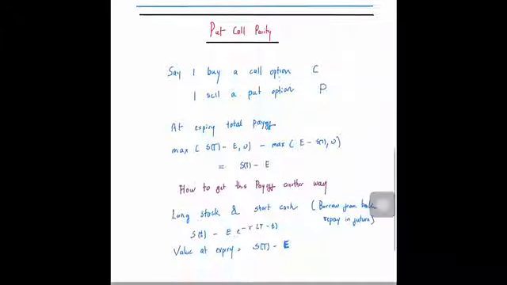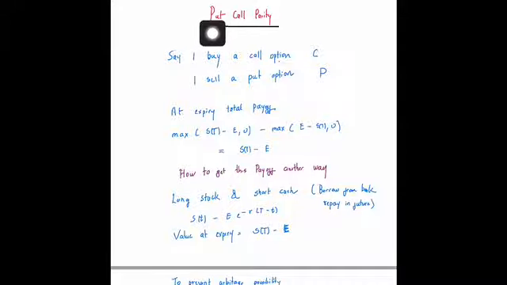Now I'd like to explain another concept as far as puts and calls go. It is called the put call parity. To understand that, let us say you buy a call option, and the value of the call option when you bought it is C. Also you sell a put option, and the value of the put option is P. At expiry, your total payoff would be the maximum of ST minus E, because you had bought the call option, minus the maximum of E minus ST comma 0, because you have sold a put option.